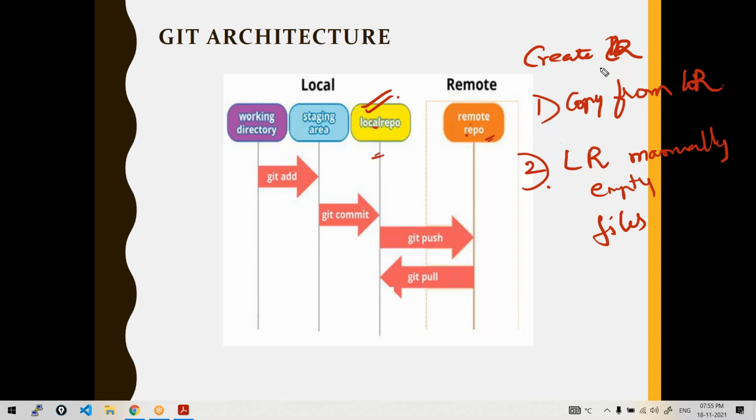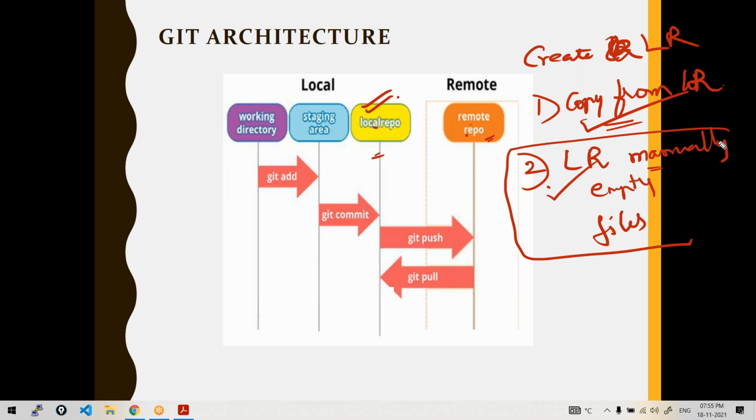Basically, how do you create a local repository? A local repository can be created in two ways. One is by copying from a remote. Another one is to create a local repository manually, develop the project here and push to remote. And where do these scenarios come in? That's what I have explained, the two use cases. We'll look into both of them, how to create by copying from remote and how to create manually.